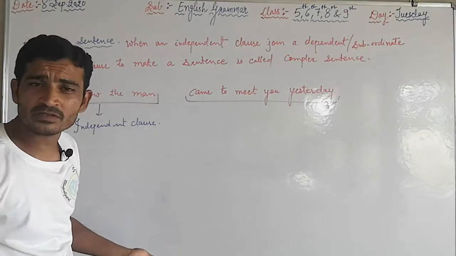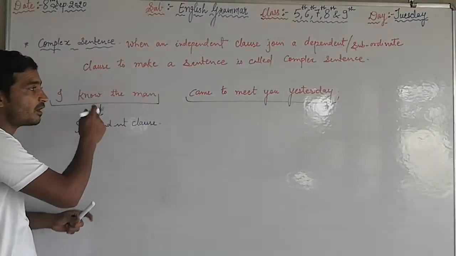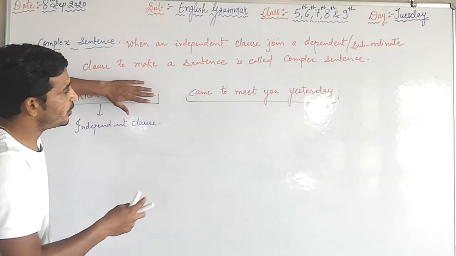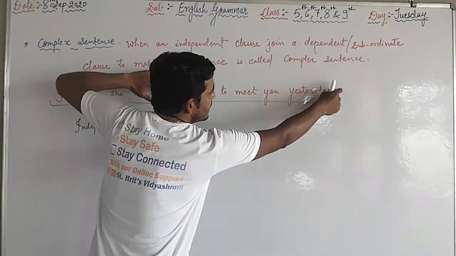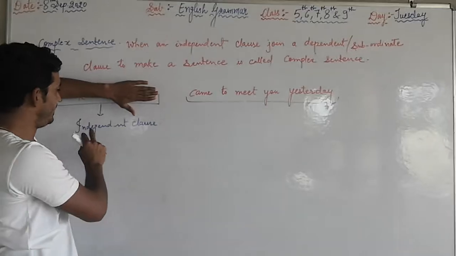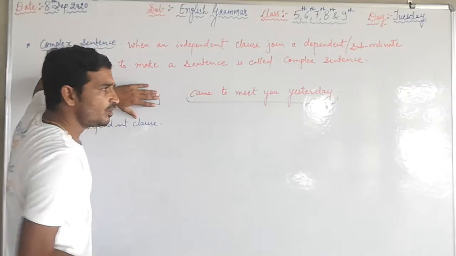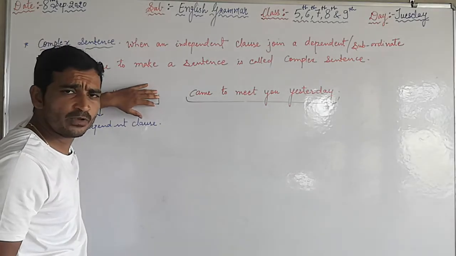Who came to meet you yesterday? You don't know, right? Without including the other clause, it doesn't give the complete sense. If I hide the independent clause, then: came to meet you yesterday. Who came to meet you yesterday? You don't know.